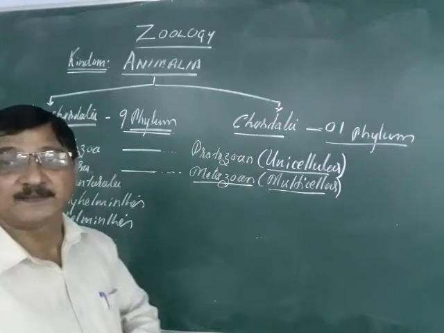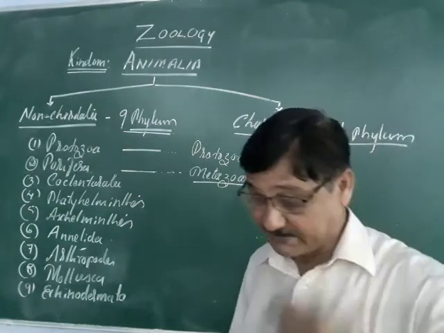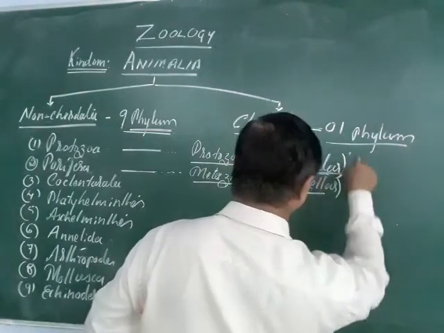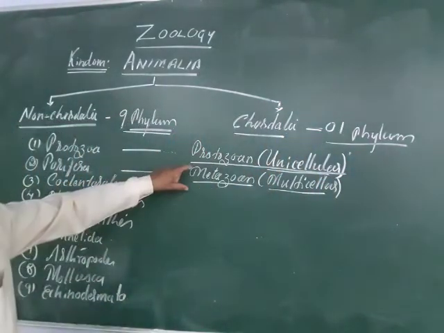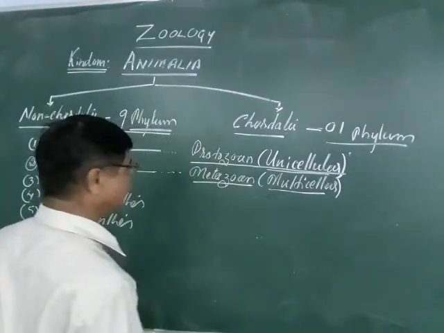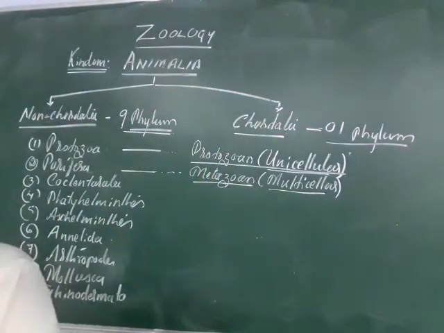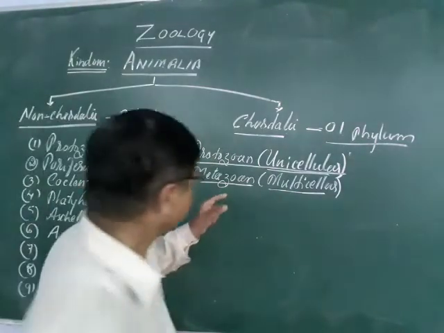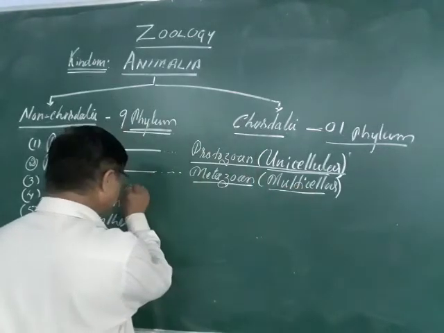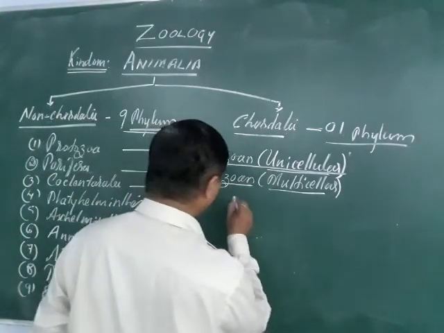Once again, based on their body layers, they have been classified into two types here. We keep aside the unicellular protozoans, and these multicellular animals are classified into two types based on that. So the Porifera and the Coelenterata come under the metazoans. But these metazoans, Coelenterates onwards, have again been classified into two types.